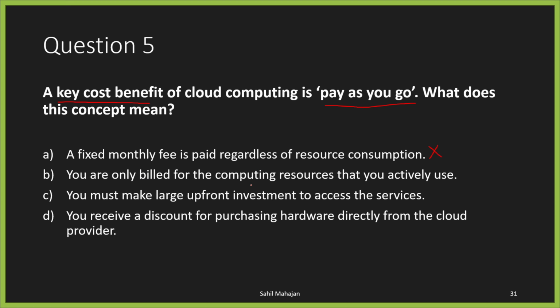You are only billed for the computing resources that you actively use. Yes, pay as you go again means that you are only billed for computing resources that you use. Again, we will still go over options C and D just to confirm our answer. You must make large upfront investments to access these services. Again, no. Pay as you go, you don't need to make any upfront payments or have any fixed monthly fee. You receive a discount for purchasing hardware directly from the cloud provider. Again, nope, you do not receive any discount for purchasing hardware. You are only billed for the computing resources that you actively use, which is option B, and that is our correct option. As you can see, option B is the right one.